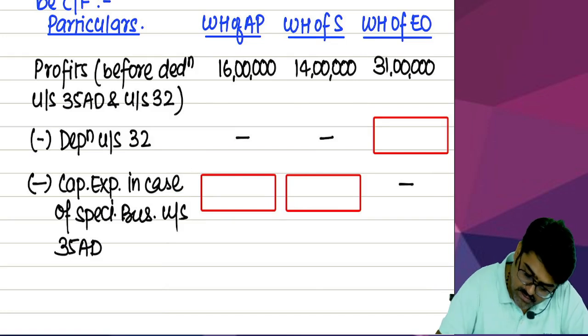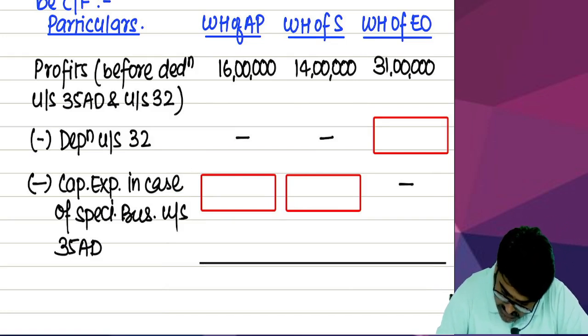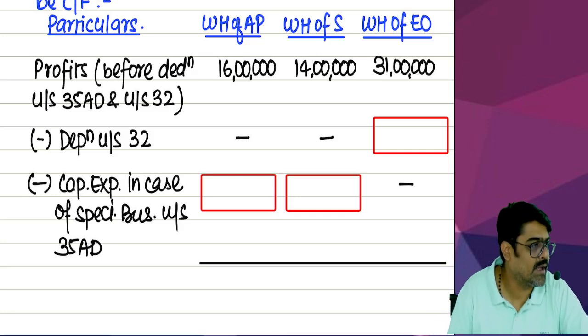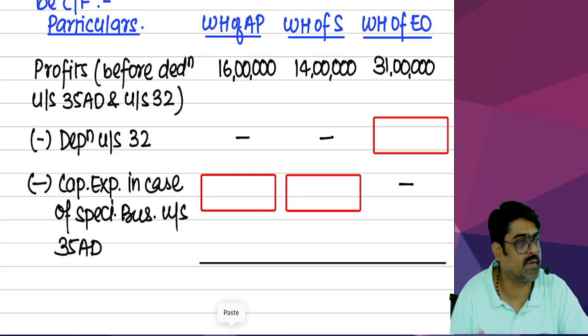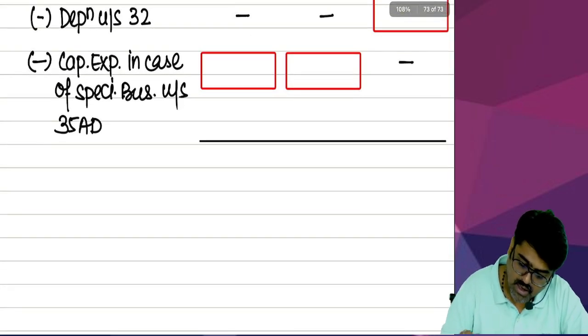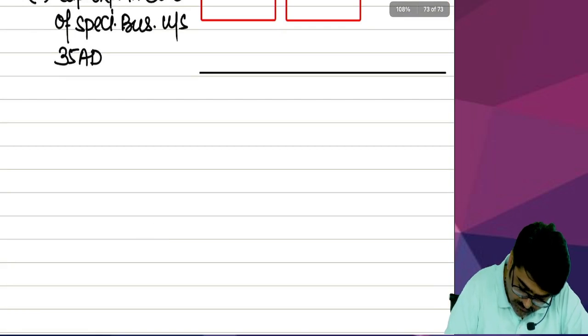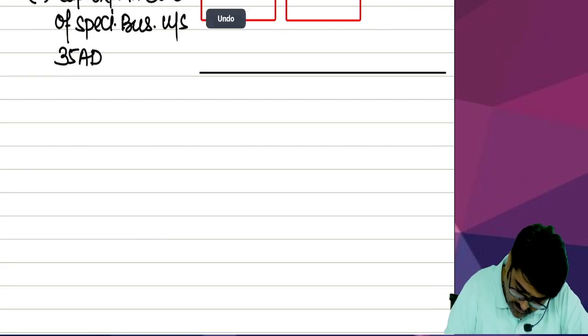Okay. Now after taking these deductions, either I will have a positive amount or a negative amount. If it is a positive amount, that is taxable income, and if it is a negative amount, that will be a loss. Yes or no? Now pay attention. How to find out these amounts? For that, a small working note. So, first working note.